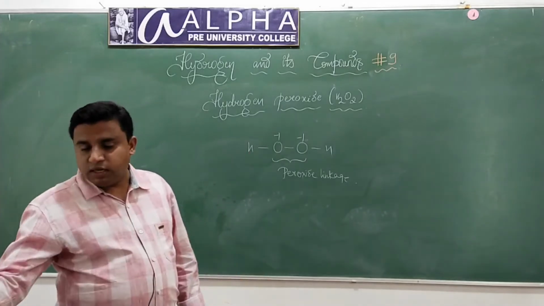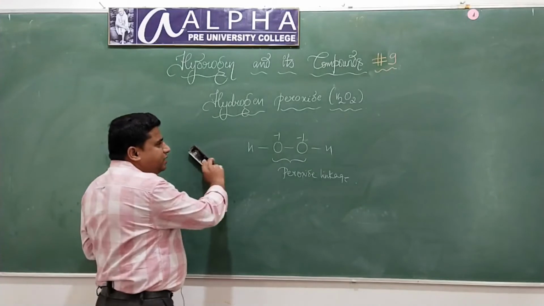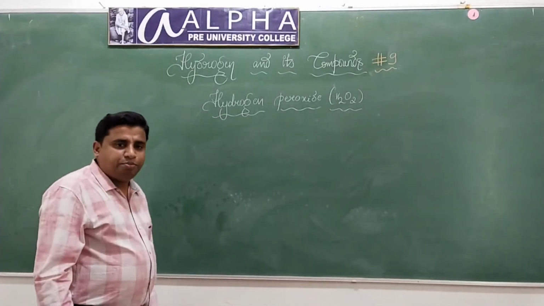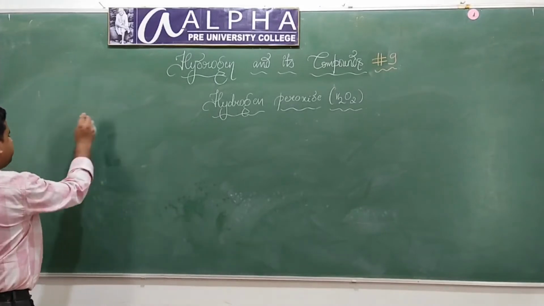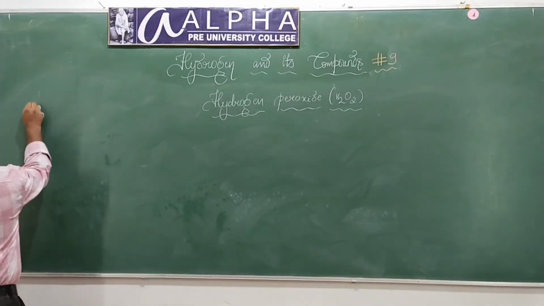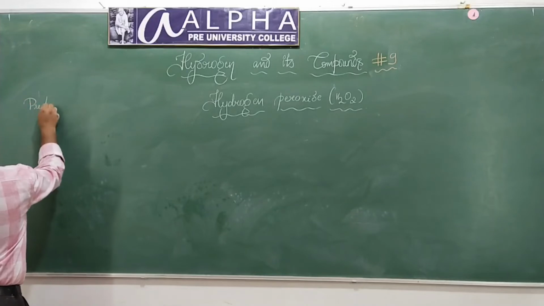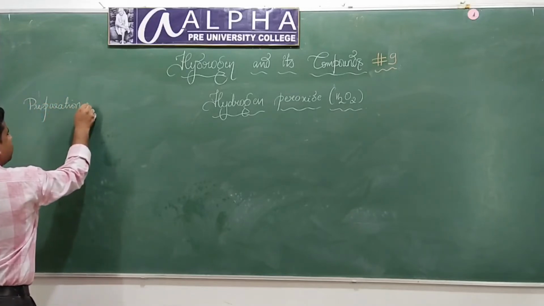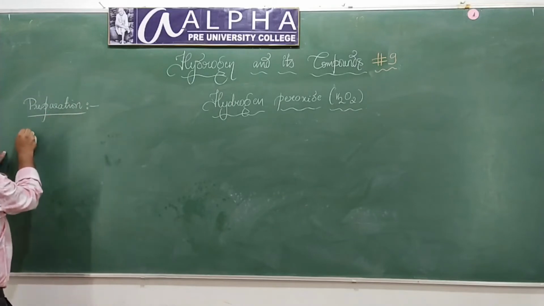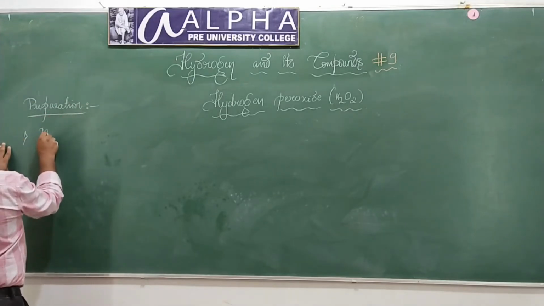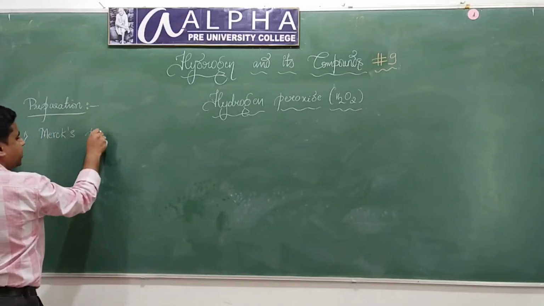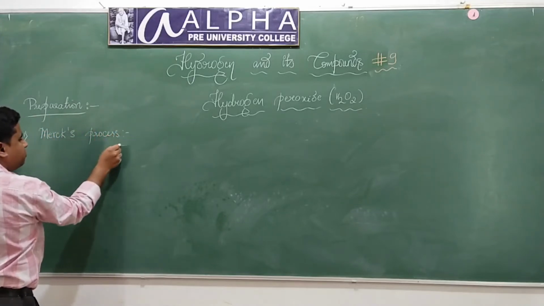Now, how do we prepare hydrogen peroxide? Well, we have got different methods to prepare hydrogen peroxide. The first method we are talking about is the different methods of preparation of hydrogen peroxide. First method is called Merck's process.